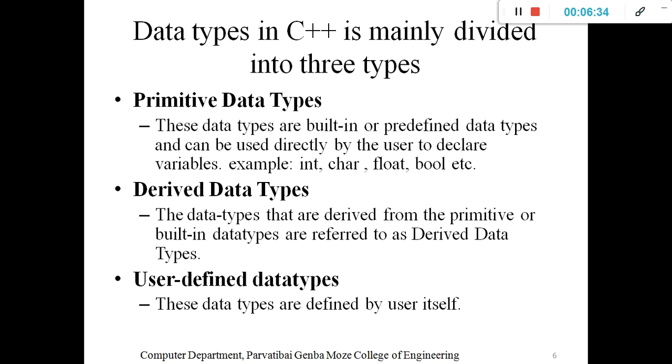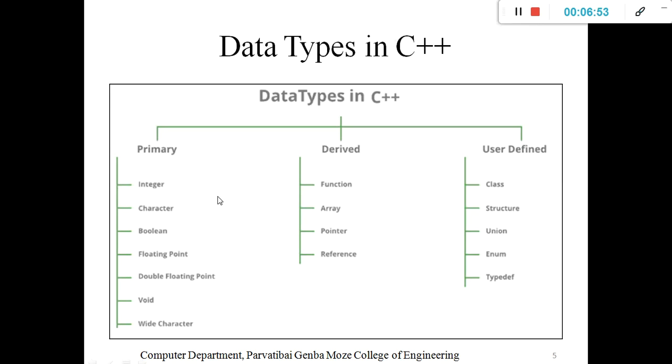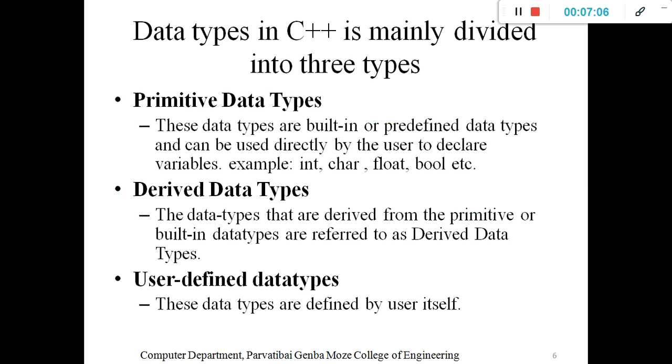Derived data types are the data types that are derived from the primitive or built-in data types, which means a data type we create using the primitive data types. That type of data type is a derived data type. It is defined with the primary data types, and that's why it is mentioned as derived: it is derived from built-in data types.